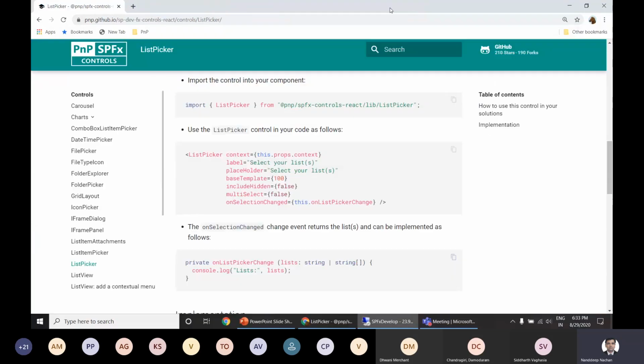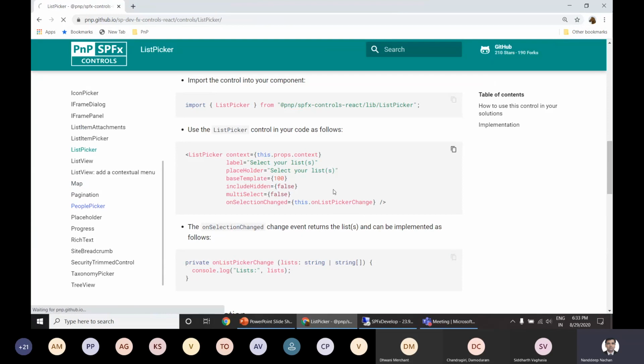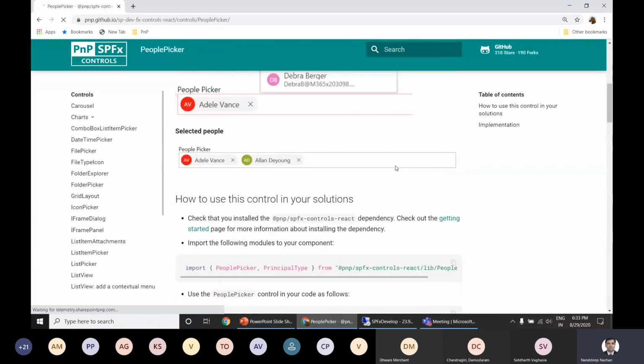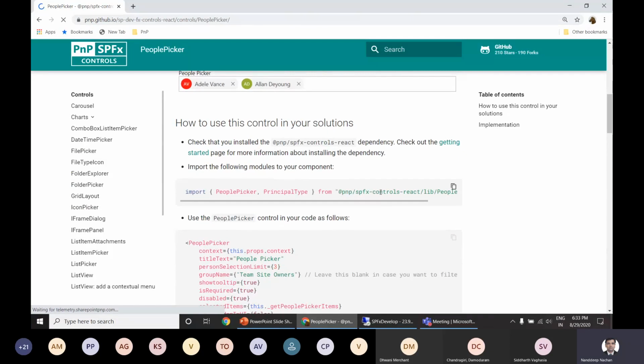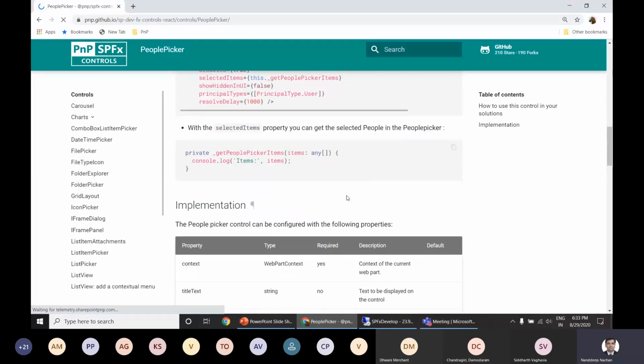In the same way, for example, if you want to maybe have the people picker implementation, you can go to the people picker, maybe copy this particular import and then copy this particular control, and then you can start using this particular people picker. So you don't have to write your own code, where you would have to again talk back to SharePoint, get the information from SharePoint that is needed, and then present it to the customer.